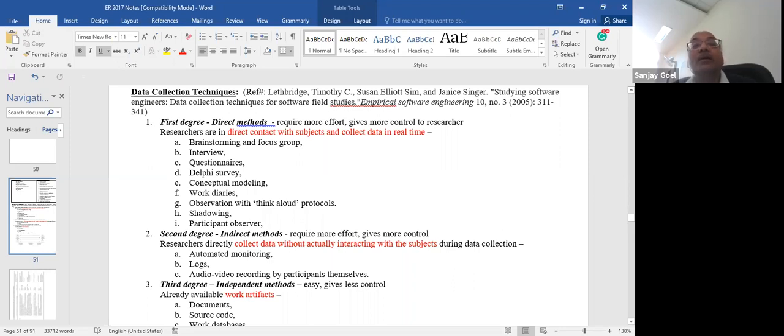So these people have classified data collection methods into three levels: first degree, second degree, and third degree. And they have called the first degree as direct method, second degree as indirect method, and third degree as independent method. So let us look at the third degree first.